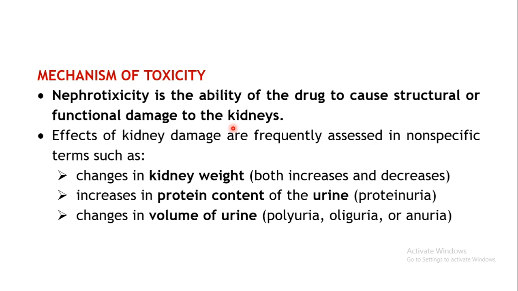Now this damage to the kidney is usually represented in the form of certain representative features. For example, there may be a change in the kidney weight, either an increase or decrease, or there may be an increase in the protein content of the urine. Usually proteins are absent in the urine, but in case of nephrotoxicity there may be appearance of protein in the urine. This condition is known as proteinuria, the appearance of protein in the urine.